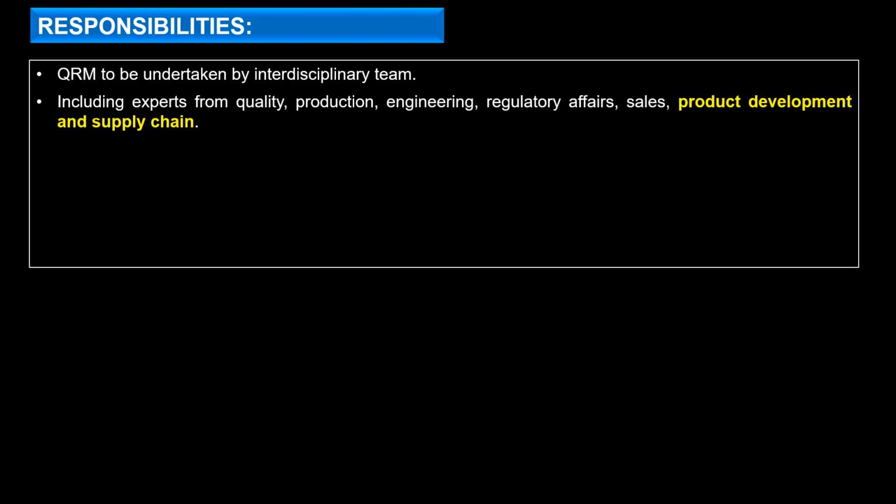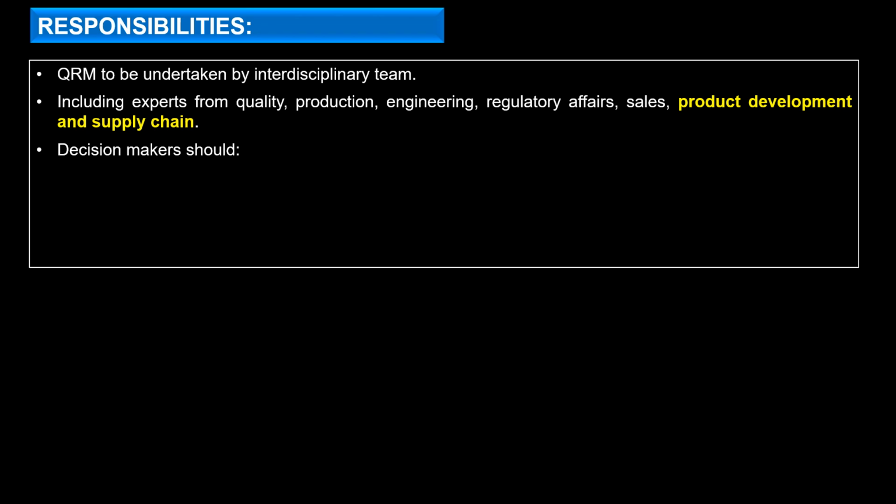To definitely reduce the subjectivity, there has to be a multidisciplinary team with different views coming in, so that subjectivity can be reduced and more appropriate knowledge can be applied, including experts from quality, production, engineering, regulatory affairs, sales, etc. Now, 2 more points have been added into this guideline, that is product development and supply chain. Initially, it was clearly understood that different teams include product development and supply chain as well. But in this revision, they have specifically added product development and supply chain.